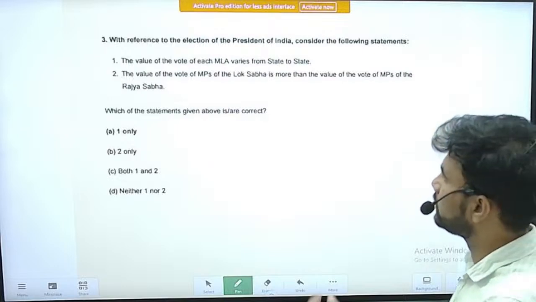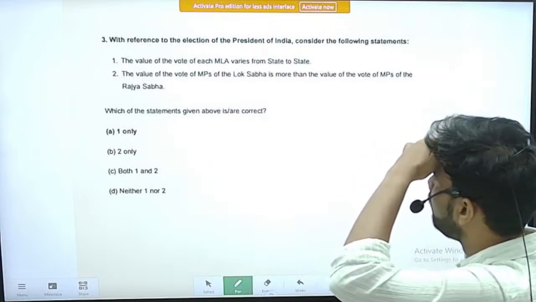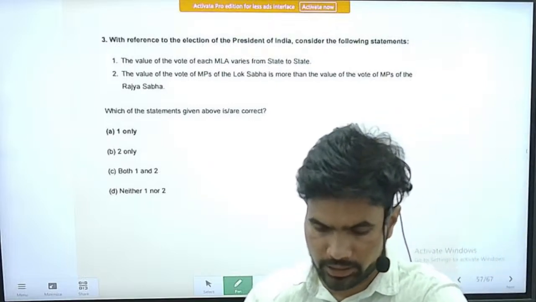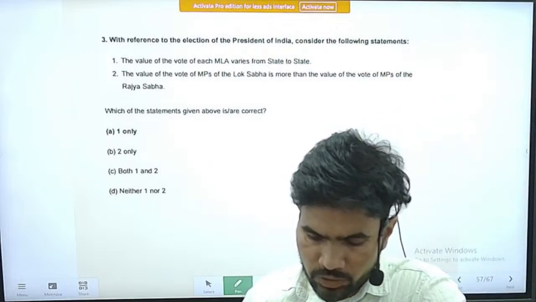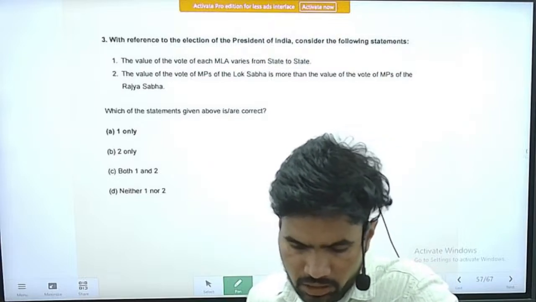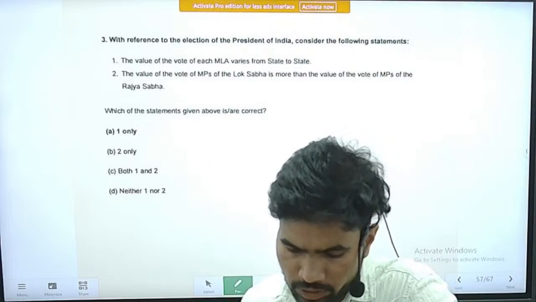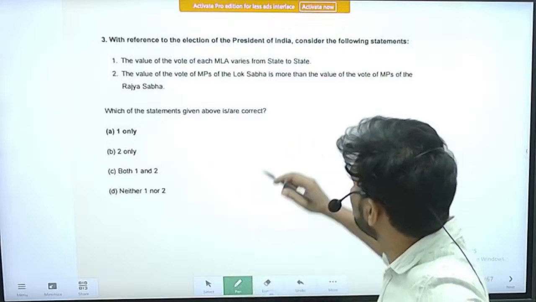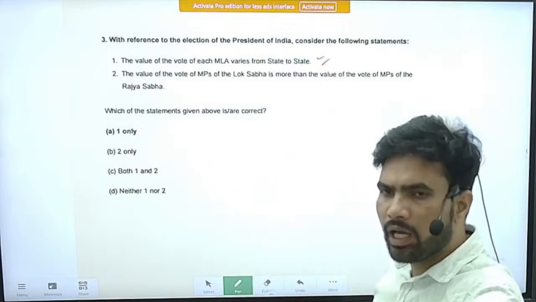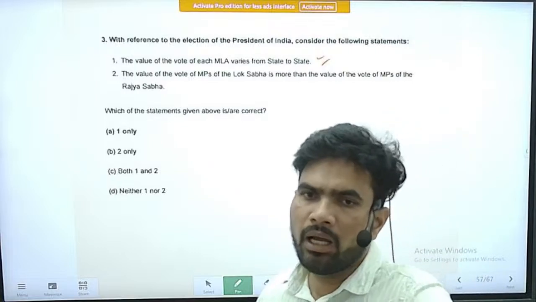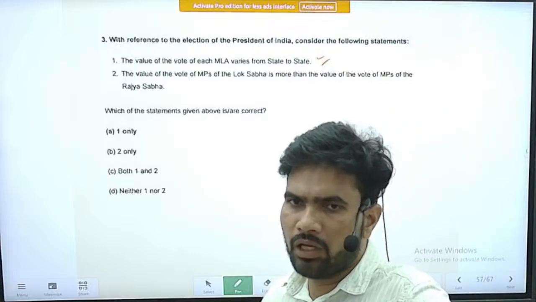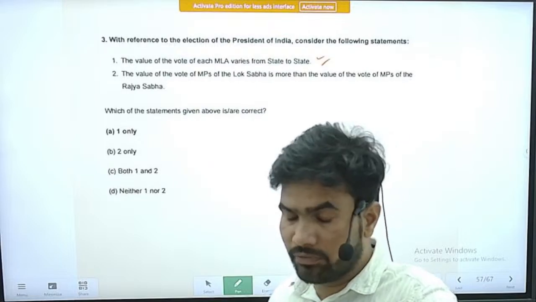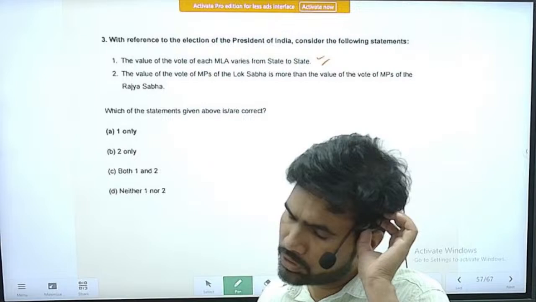Next question, question number 3. With reference to the election of the President of India, consider the following statements. The value of the vote of each MLA varies from state to state. Yes, this is a correct statement. The value of the MLA's vote changes because the size of the population varies from state to state.